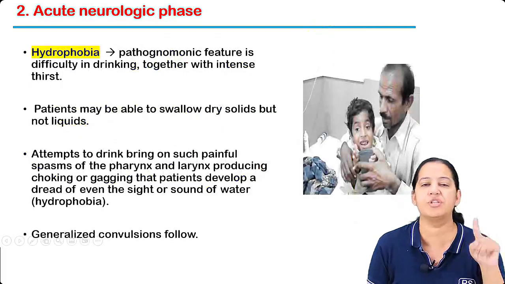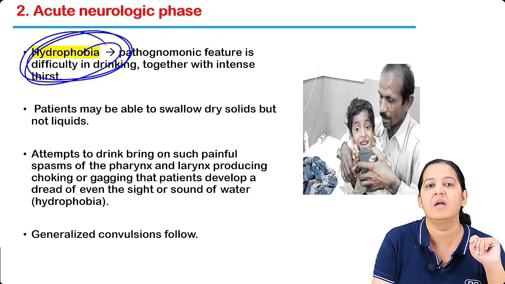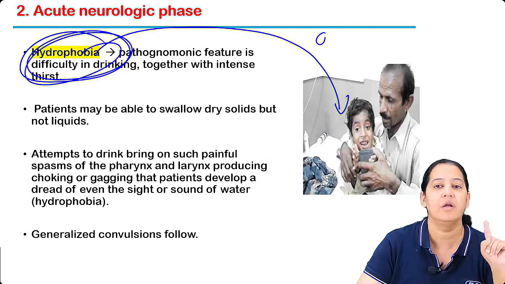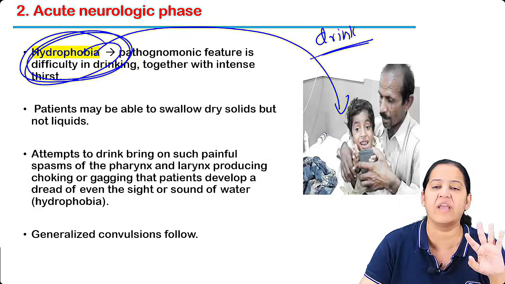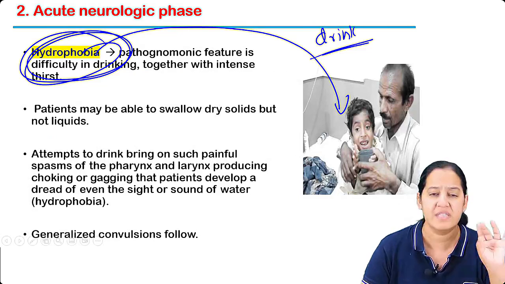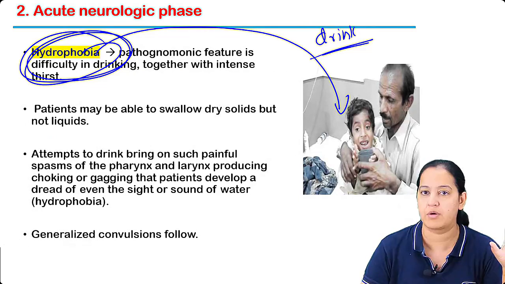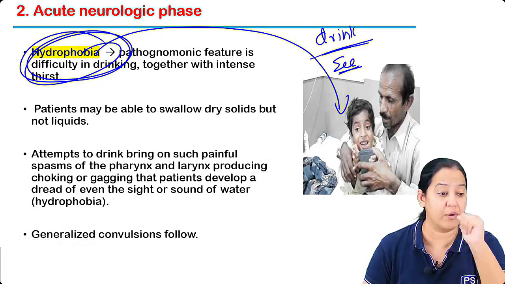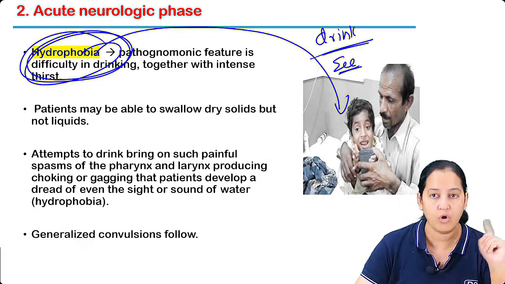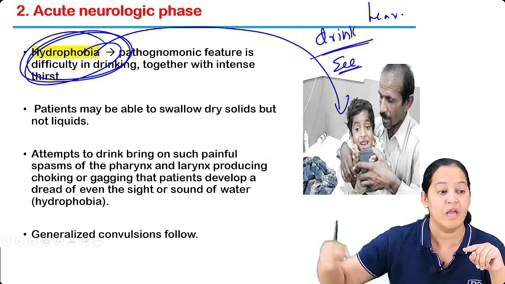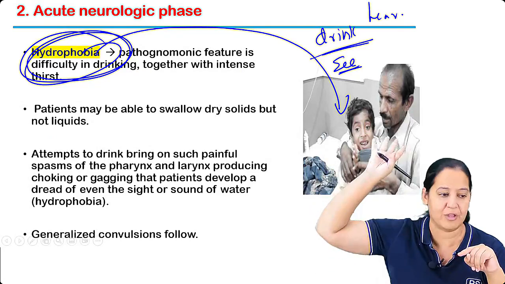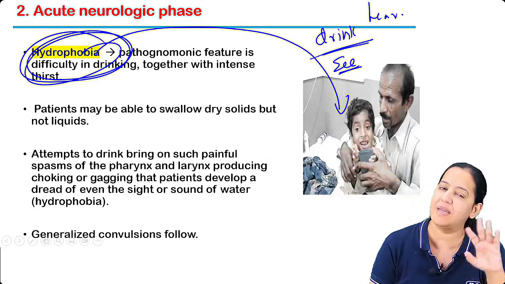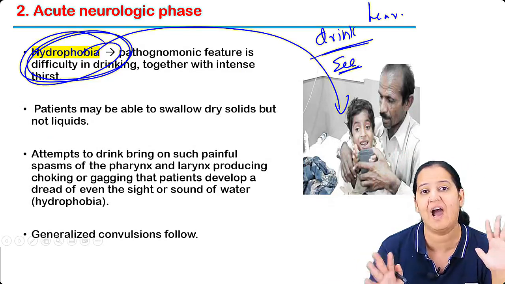In the neurological phase, the hallmark is hydrophobia. The patient is afraid of water. The patient can't drink water, can't even see water. Drinking is far off; even in severe dehydration and severe thirst, the patient will not drink water. If you show water, the patient's larynx will go into spasm, and attempts at drinking will cause choking. Not only this, the patient can't hear the sound of water. If you open the tap in the bathroom, hearing the sound of the tap, the patient will go into spasm. So hydrophobia is very severe, deadly hydrophobia.